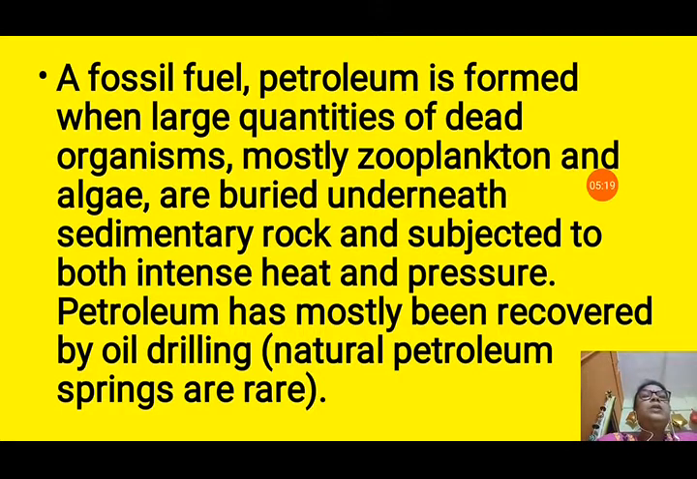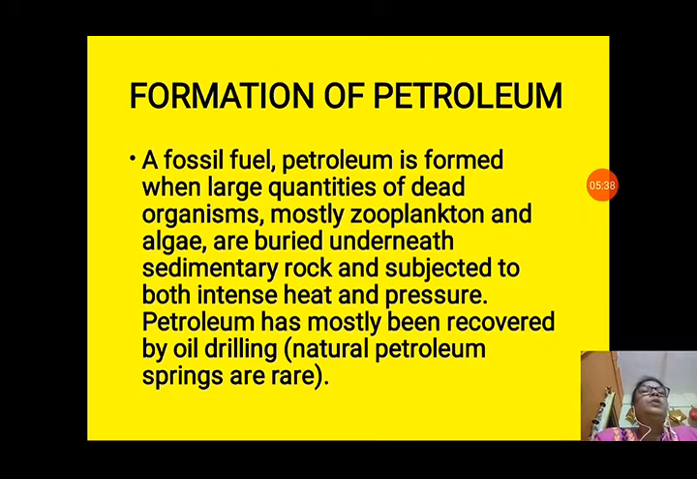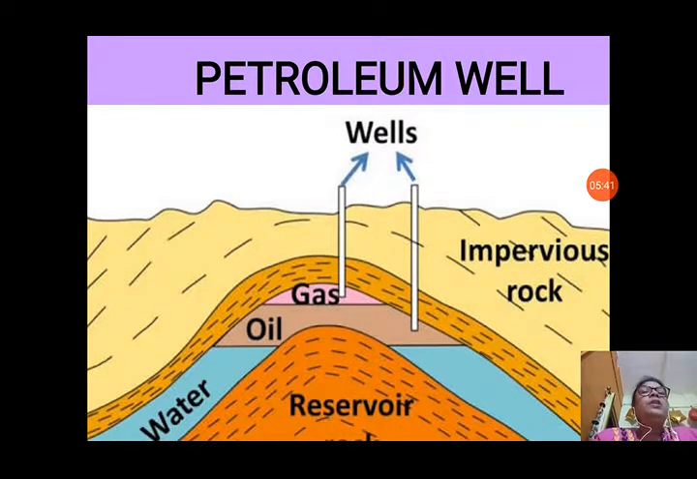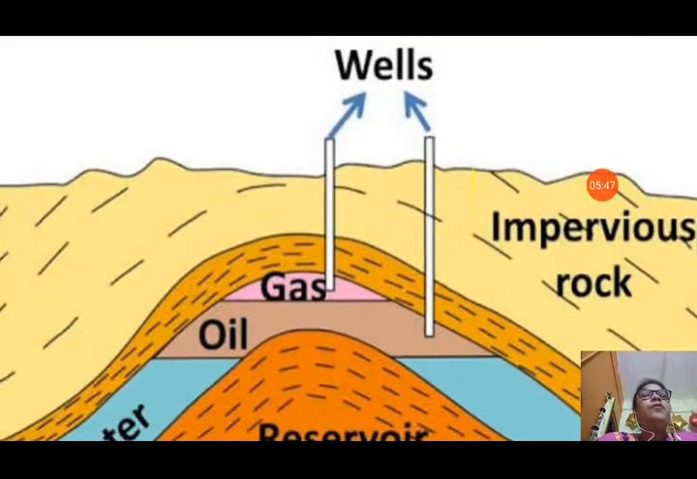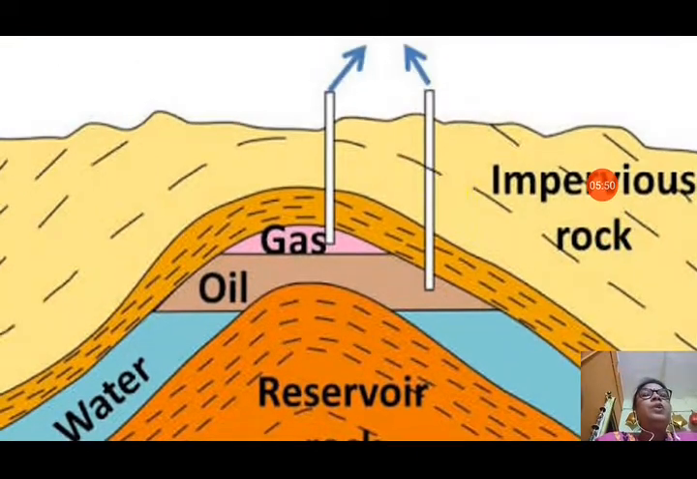Petroleum has mostly been recovered by oil drilling. Natural petroleum springs are rare. So it is taken out from underground by oil drilling. With drilling machines they go deep down under the earth, and from there they take out petroleum. Now let us see a petroleum well. You can see wells, and impervious rock is there. From there, petroleum is taken out with the help of deep boring using pipes, and downside you can see there is a reservoir. From that reservoir, oil is taken out from under the ground.